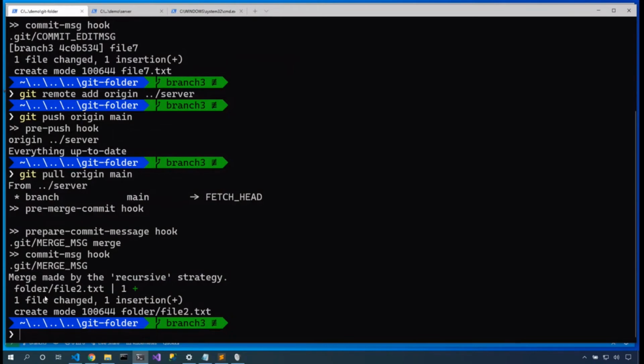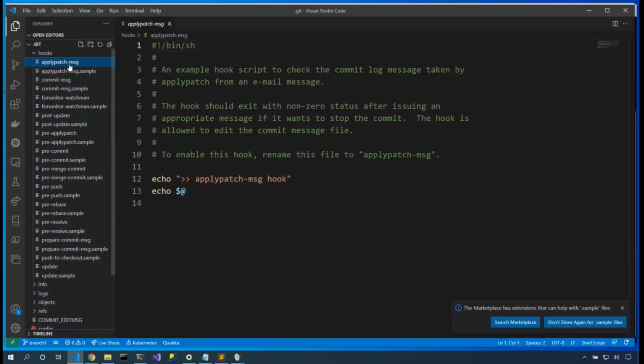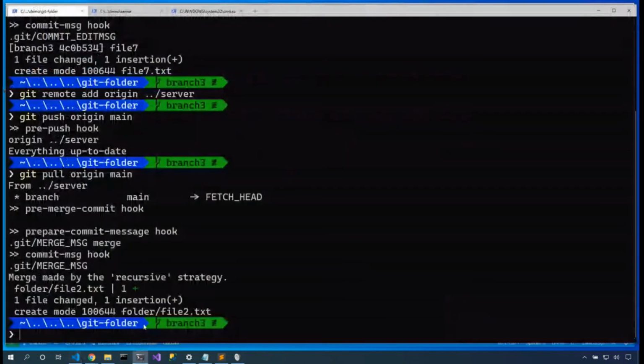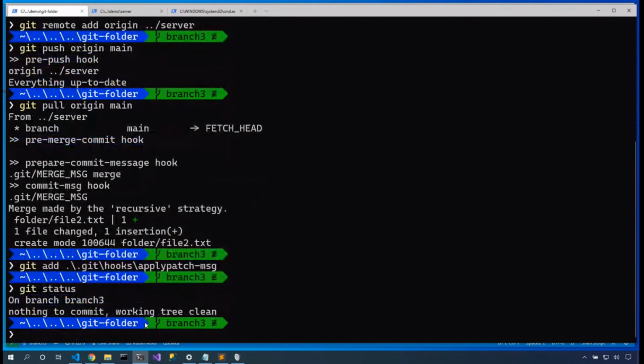Now we can also put hooks on the server that do really interesting things. If ever you've, for example, done a git push into Netlify or into Azure Web Apps, and then you see a whole lot of messages in your Git history that don't seem to come from you, yeah, that's a hook that they have on the server. So I've crafted these hooks and I've done some really cool things to be able to get these hooks to do awesome stuff. And now I want to commit them. So let me say git add .git/hooks/apply-patch-msg, git status. Nope, we can't commit the hooks because they're inside the .git folder.